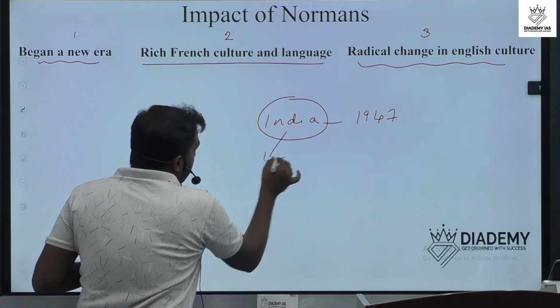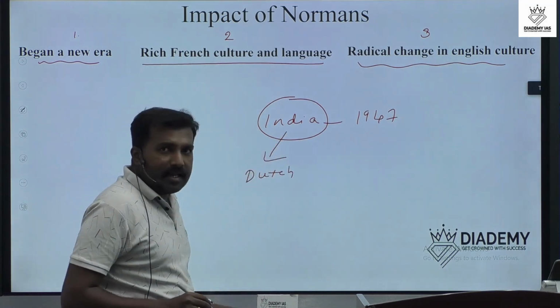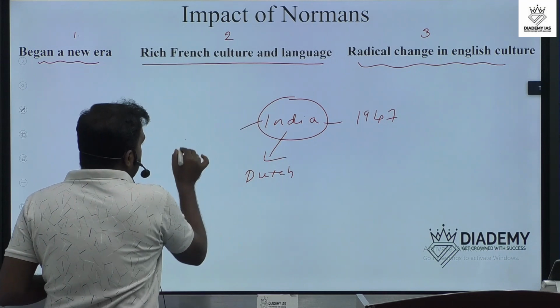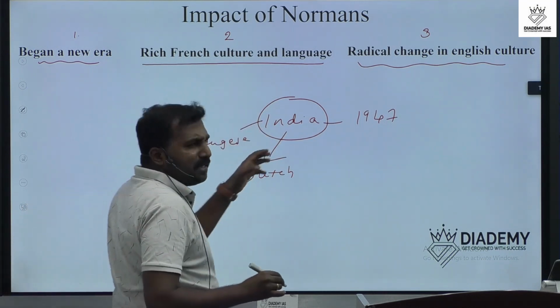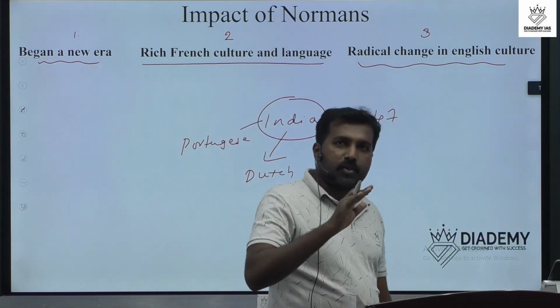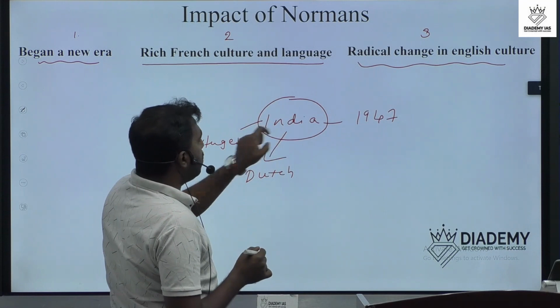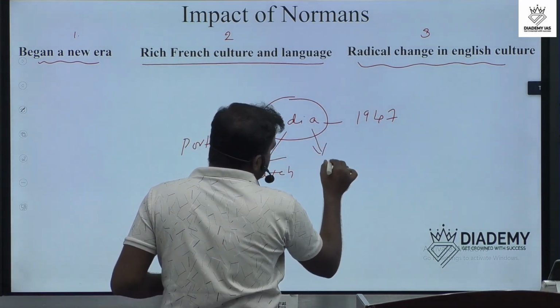Because we had Dutch influence in India, Portuguese influence. It's easy to study. Like India, the same incident happened in Britain. Dutch were in India, Portuguese, and we had the English East India Company.